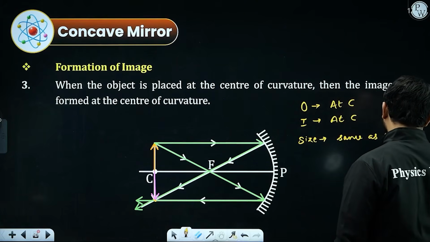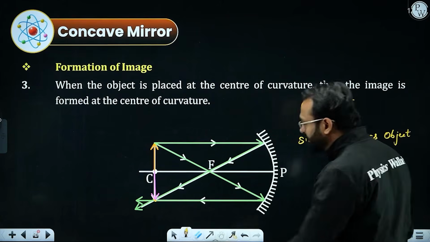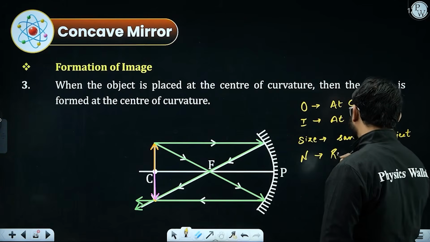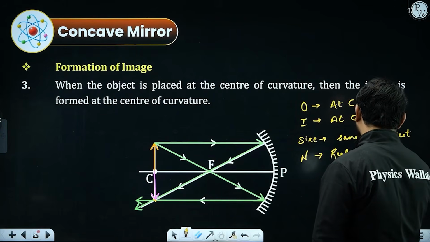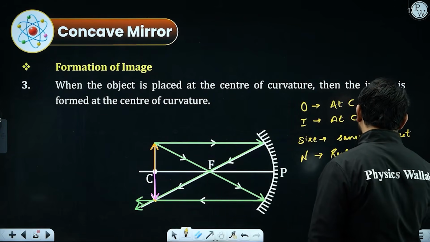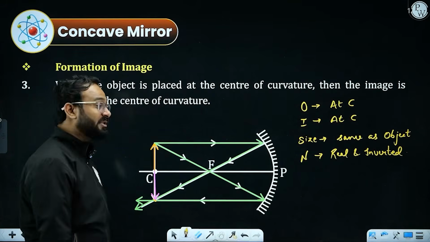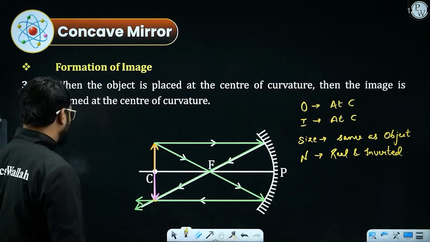Nature, that is real and inverted, because again you required a screen to obtain the image. So that was formation number 3. Moving ahead to formation number 4.